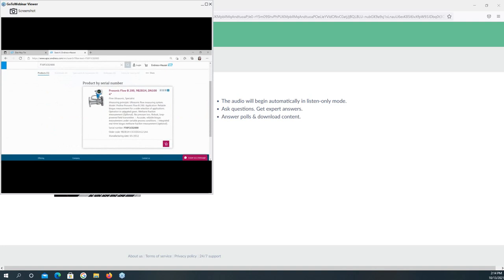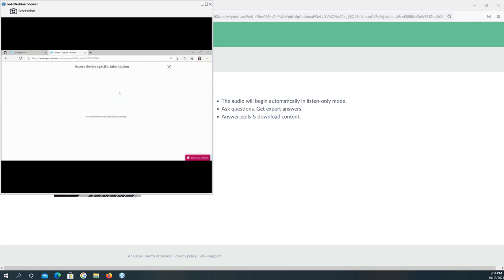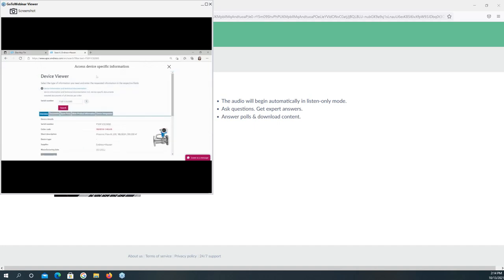So here, it shows the manufacturing date of the device and also the full order code under this serial number. And when you click on this one, the page will direct you to the device-specific information here.